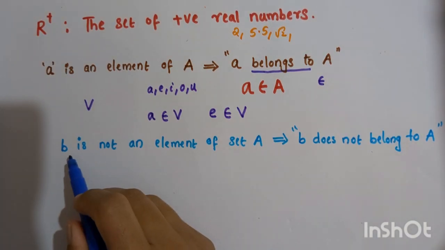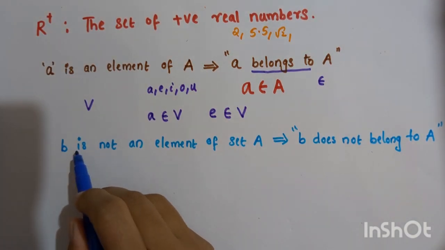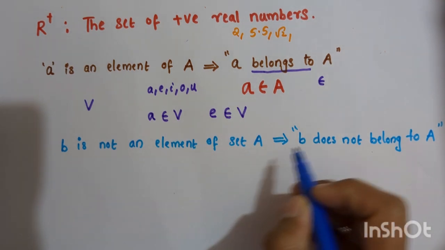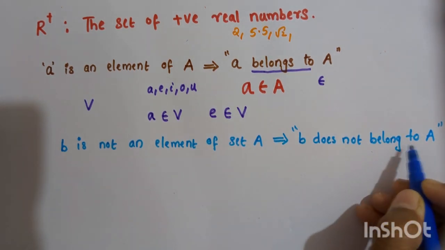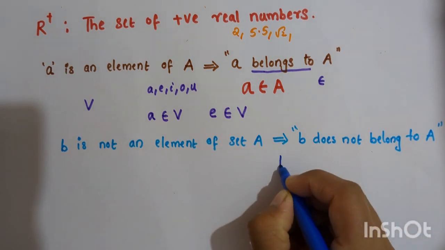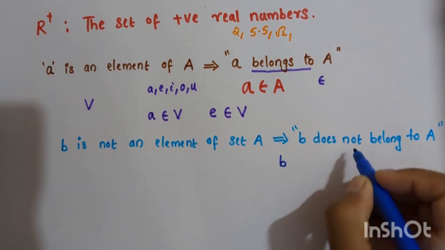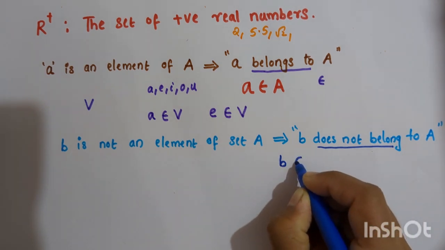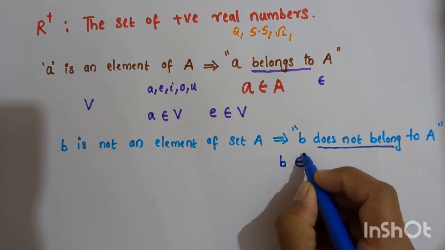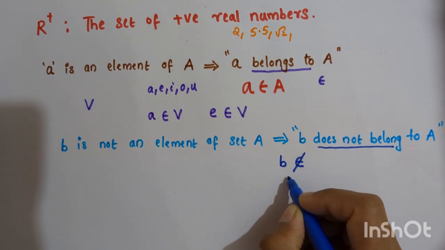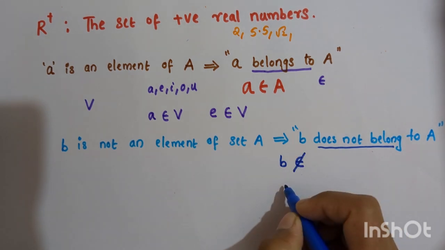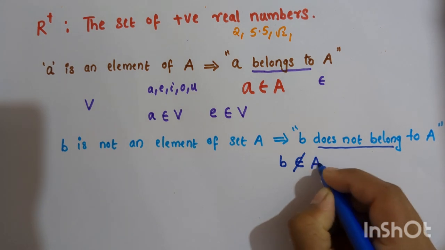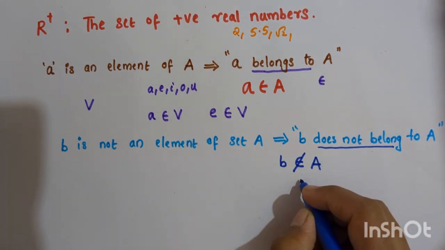Now, if small letter b is not an element of the set capital letter A, we say that b does not belong to A. And we write b does not belong to A. So does not belong to is represented like this. This is the symbol for belongs to, then a cut like this, that is a line like this, a cross like this. So b does not belong to set A.